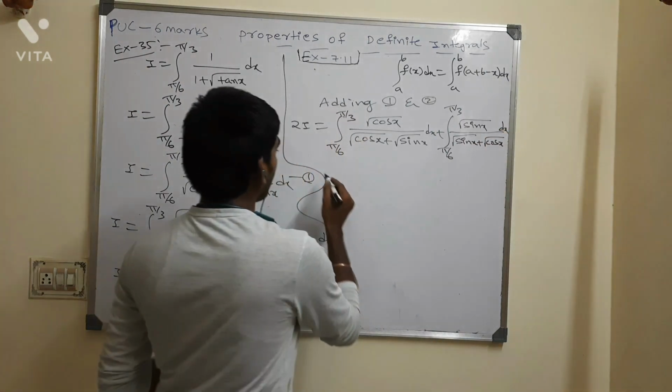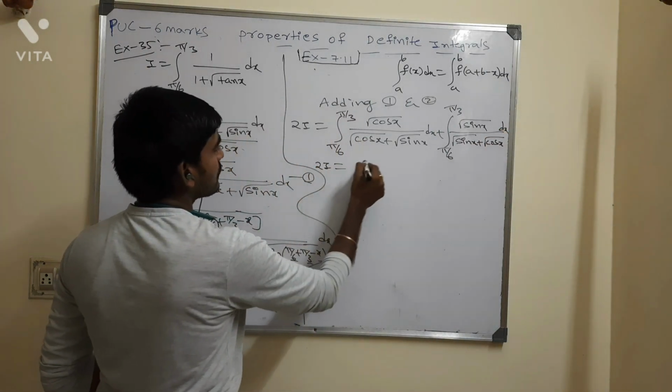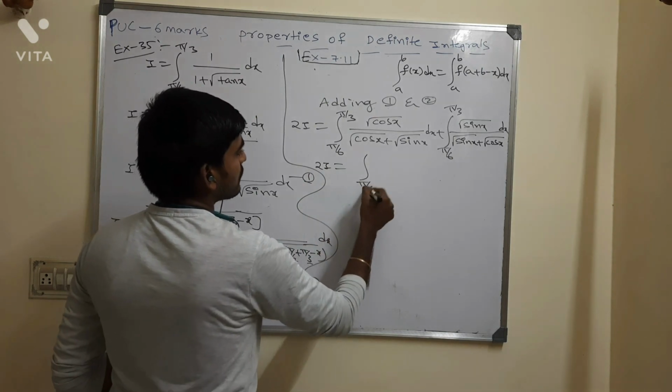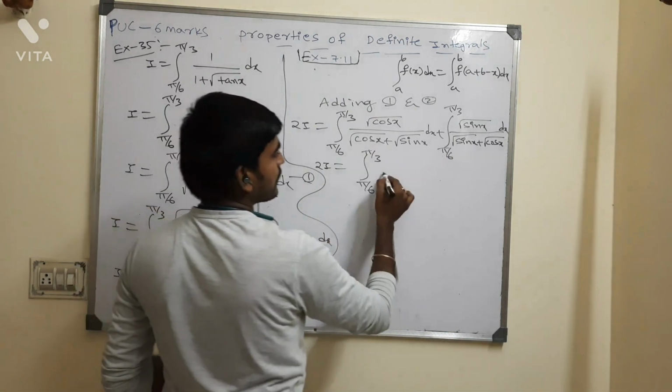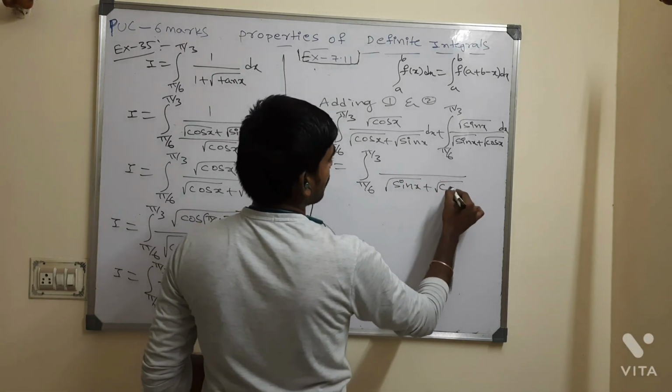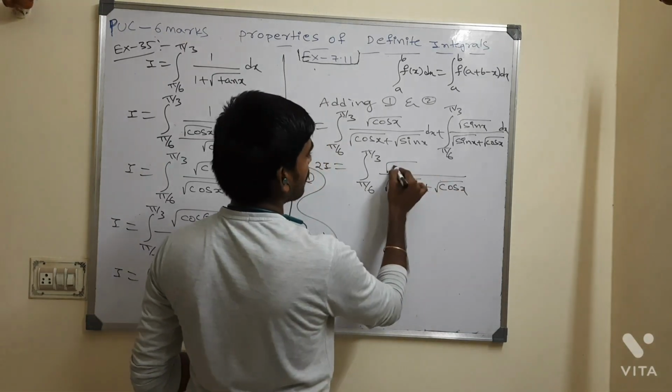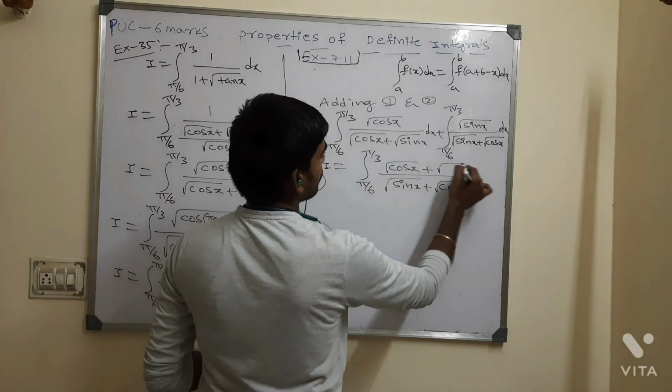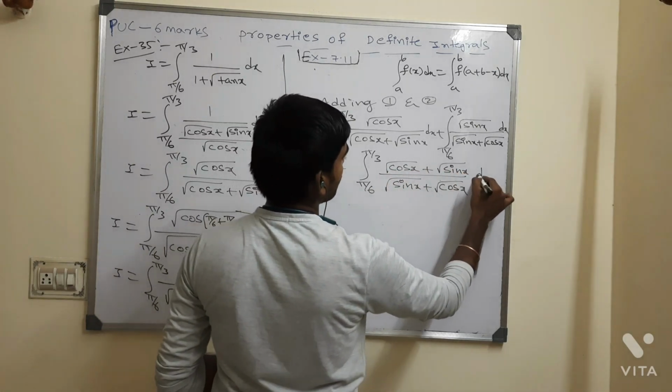Now I would like to add the things. 2I is equal to the same limits, pi by 6 to pi by 3, the LCM is the same, root of sin x plus root of cos x, of root of cos x plus root of sin x, whole dx.